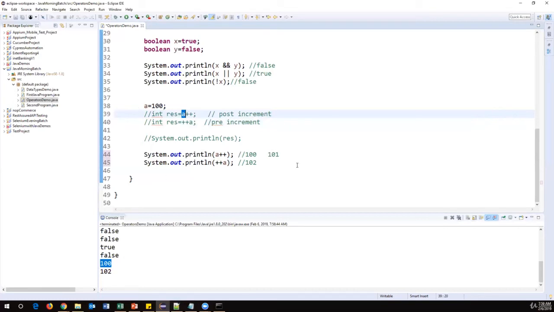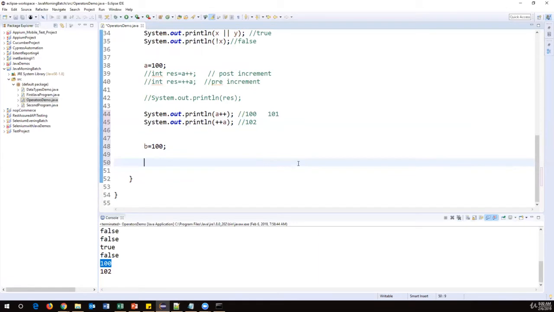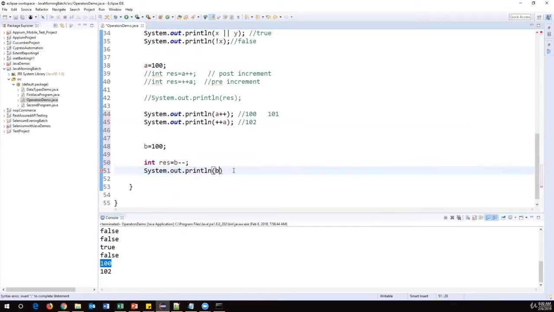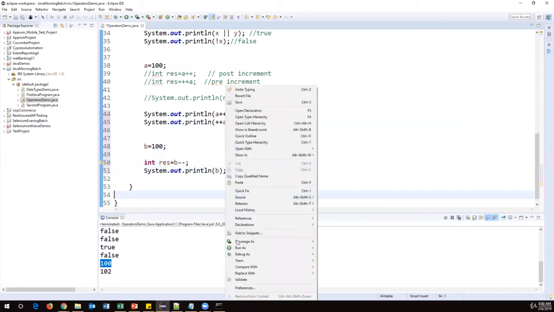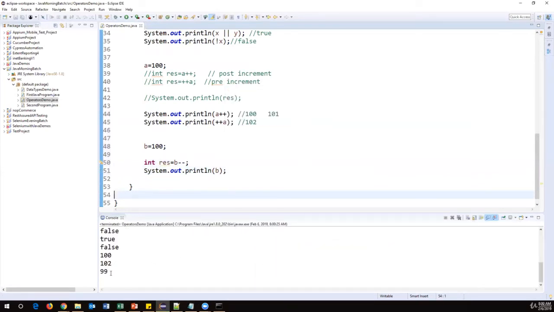Similarly, for the decrement also we have two: pre-decrement and post-decrement. Let me just take another variable, b is equal to 100. Let me take one result variable. Integer result is equal to b minus minus. Now print the value of b. Okay, let's print the value of b. Now let's execute this.